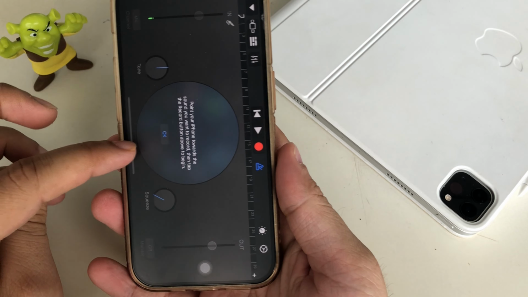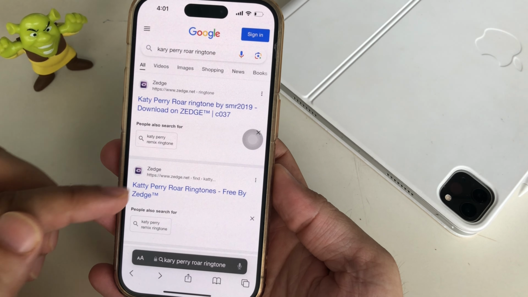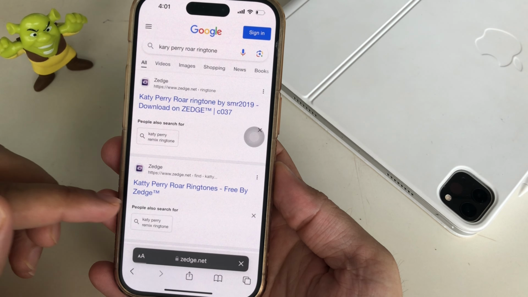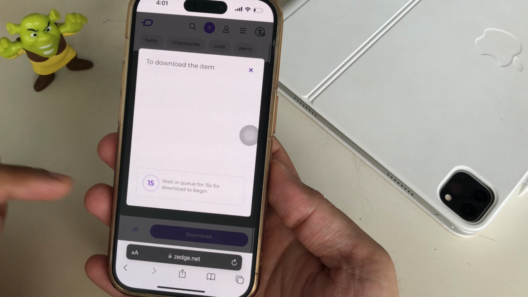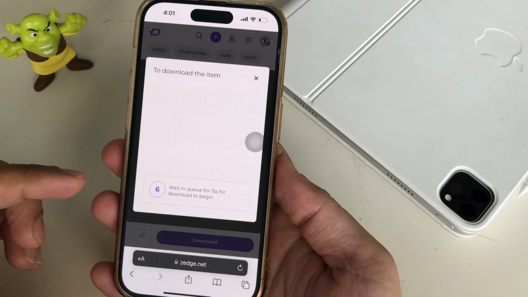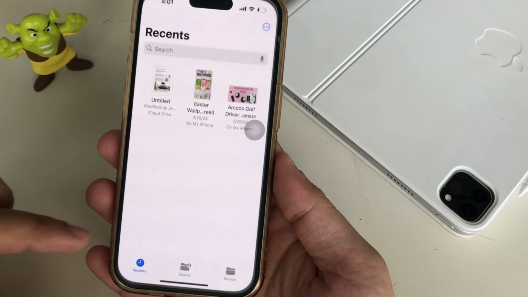First, download your song from the Safari browser. There are many websites that allow you to download songs you like. Once you download the song, it will automatically be saved to your Files app. Launch the Files app and see the downloaded song under the recent items.